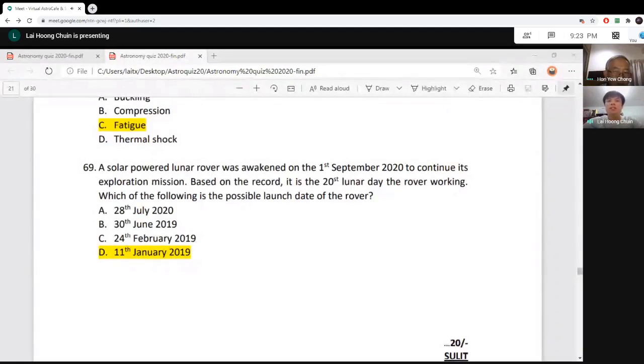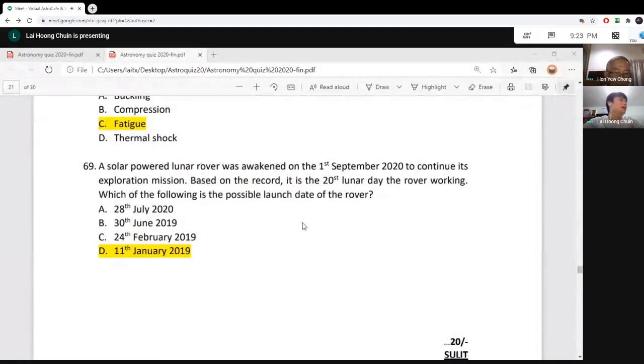So this is to test whether you know the lunar day compared to the Earth day. If you are aware of that, then you can get the correct answer easily. So this is about question number 69, and we proceed to question number 73.